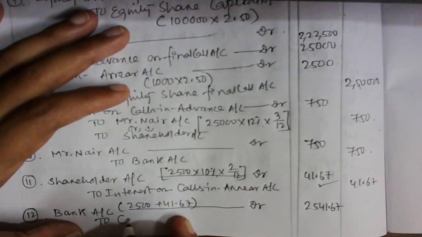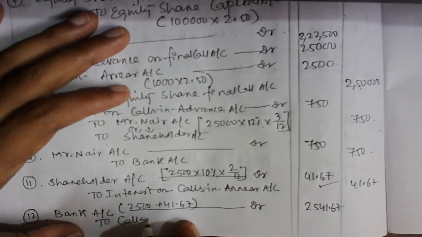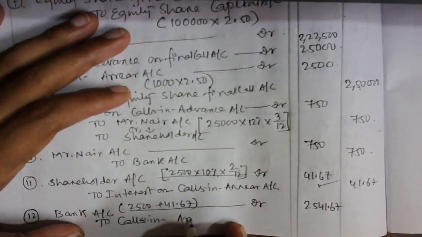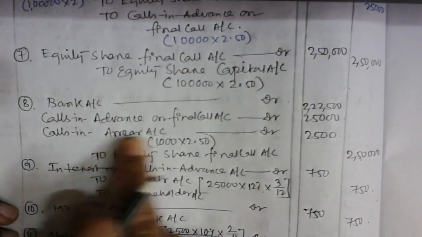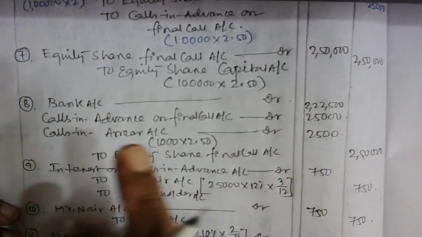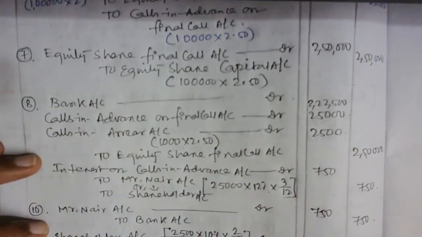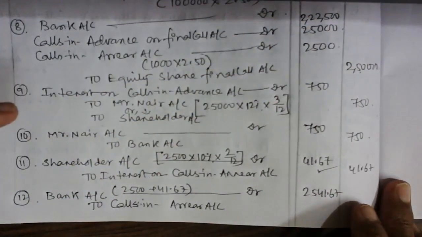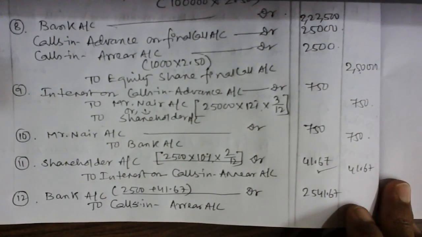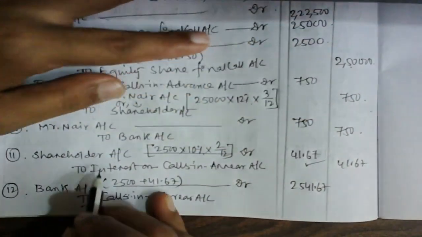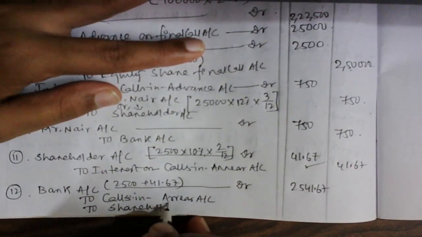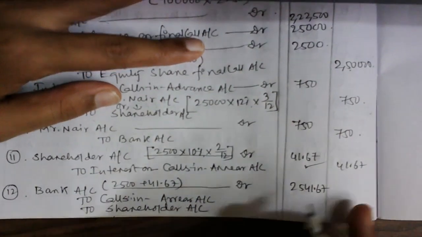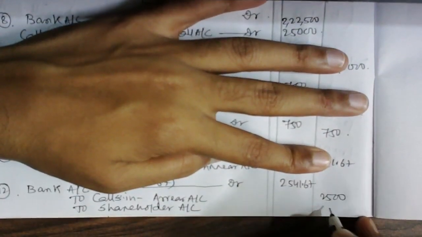So, can you write, when I receive the money on calls in arrear, okay, as I debited calls in arrear when there is a due entry, when the amount is not paid by the shareholder, and when I receive the money, the same way that we made calls in advance, we just credit the calls in arrear. And obviously, the shareholder is going to pay me the interest of 41.67. I also made that there. So 2500 and 41.67.